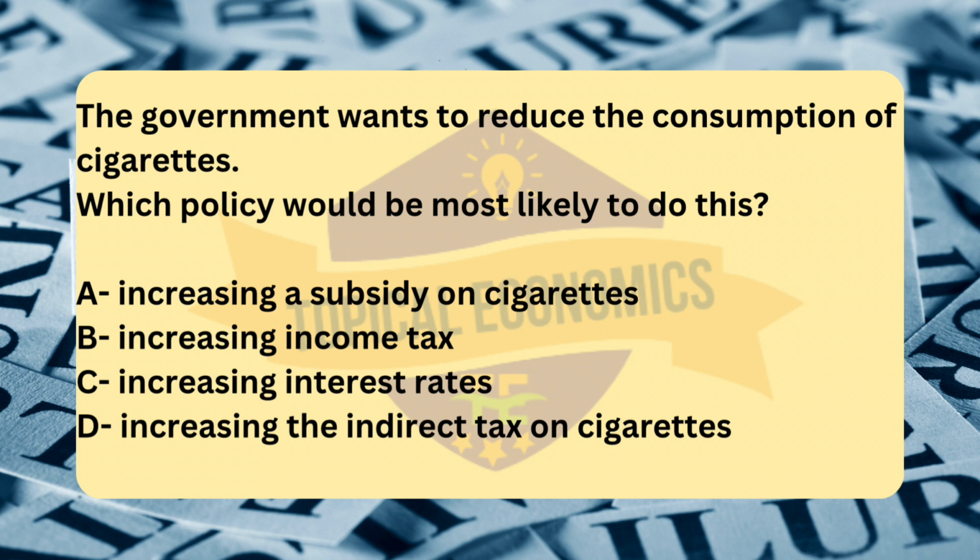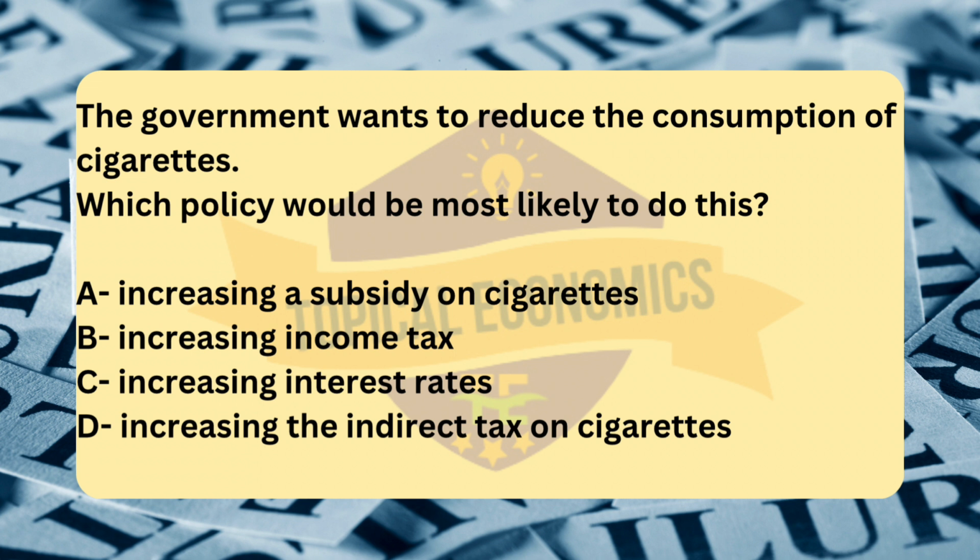The correct answer for this question is option D. Increasing the indirect tax on cigarettes. To reduce the consumption of cigarettes, the government is likely to use a tax-based policy aimed at raising the price of cigarettes, which discourages consumption. Indirect taxes, such as excise taxes on cigarettes, increase the cost of the product, making it more expensive for consumers. As a result, higher prices typically lead to lower demand, especially for goods like cigarettes that have price-sensitive consumers.